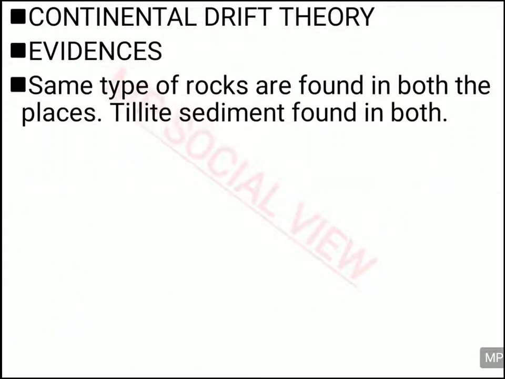The third argument which he gave to explain his theory is the type of rock.